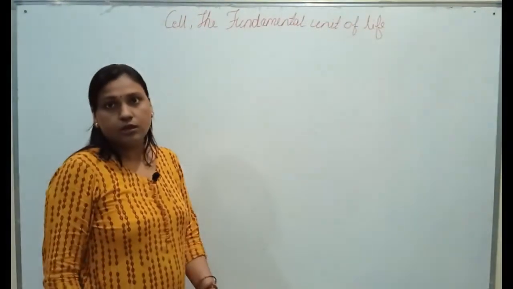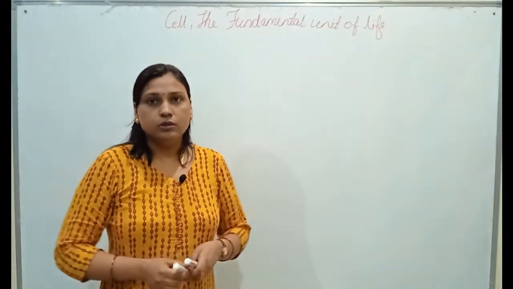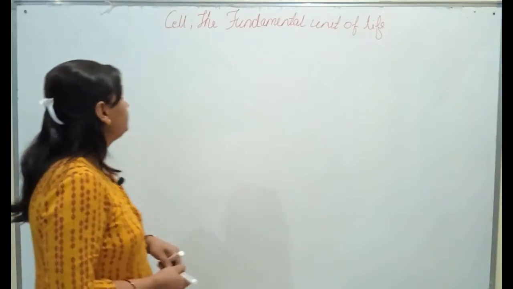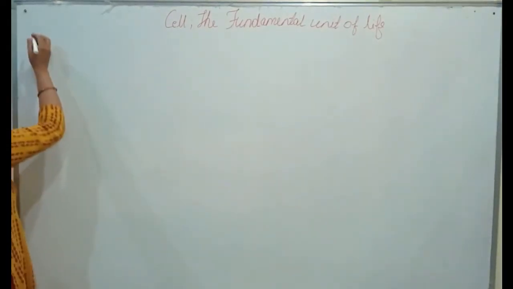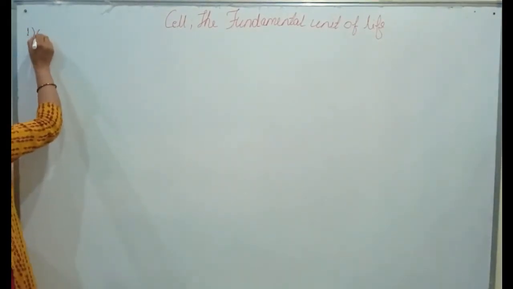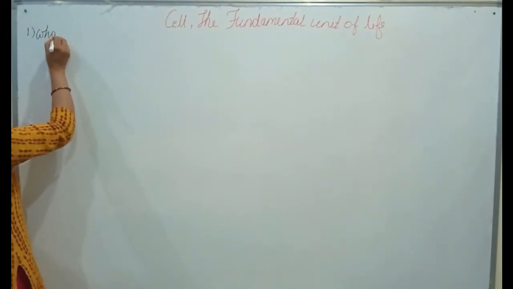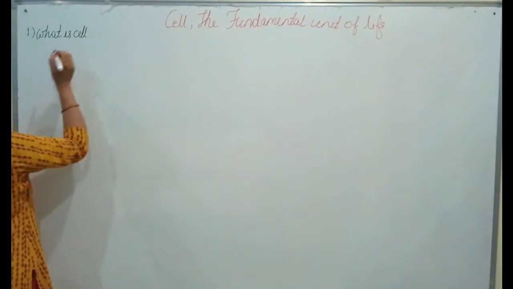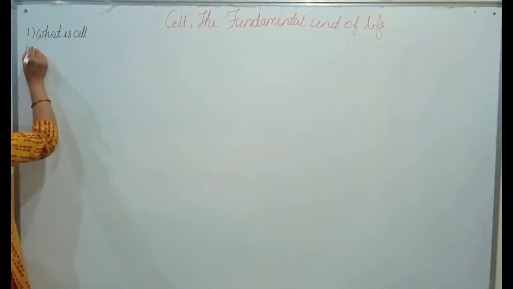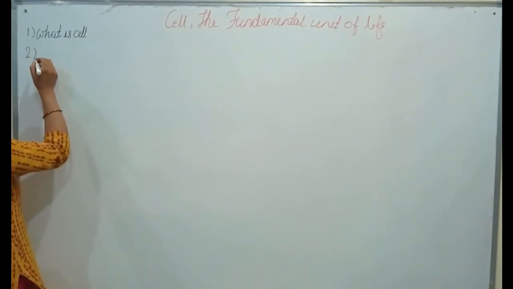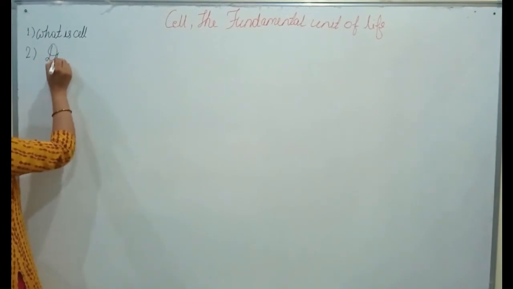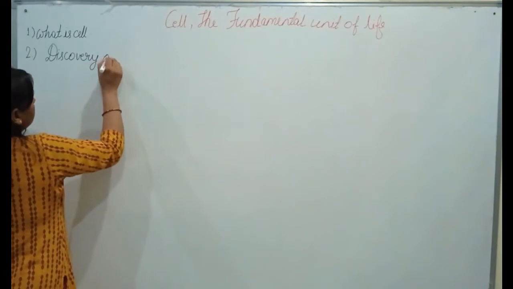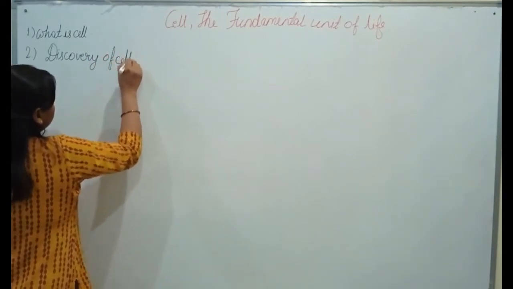Even before we start the chapter, let us see the contents that we have to cover in this chapter. The contents are: first, what is cell? We have to read in this section what is cell, the definition of cell. Second point, we have to read discovery of cell, that who discovered cell.